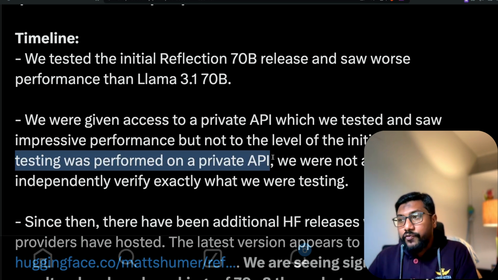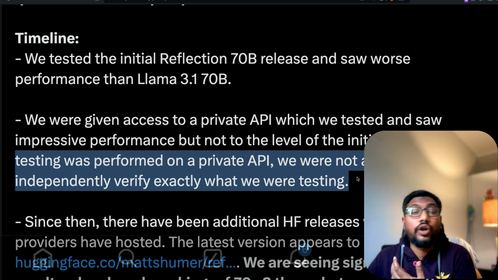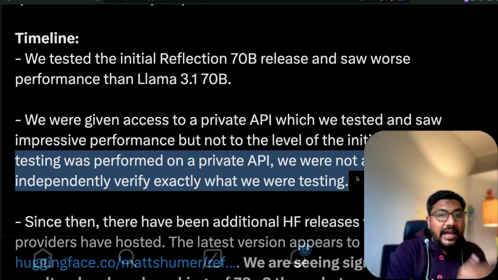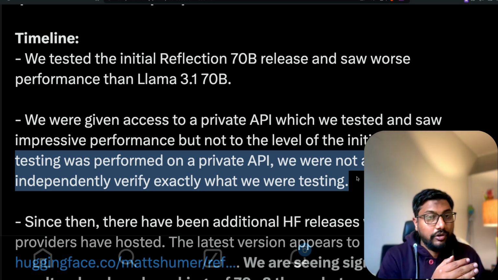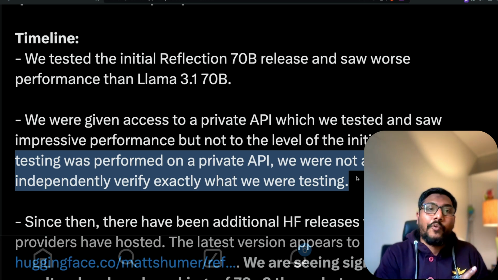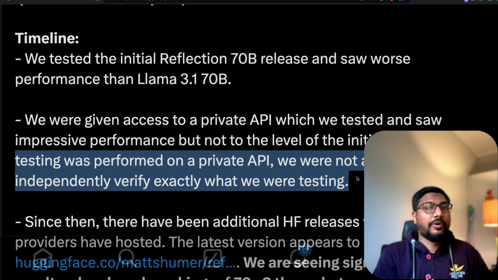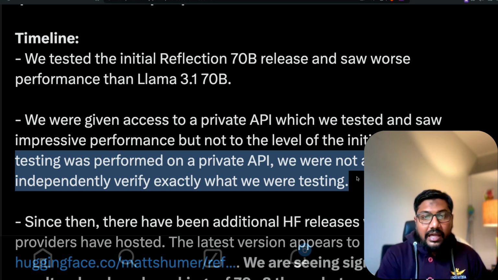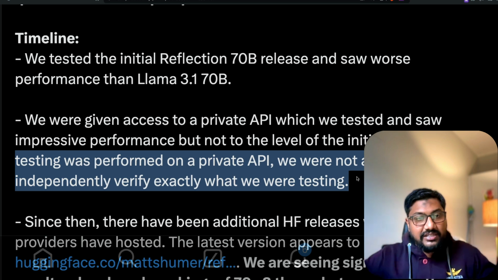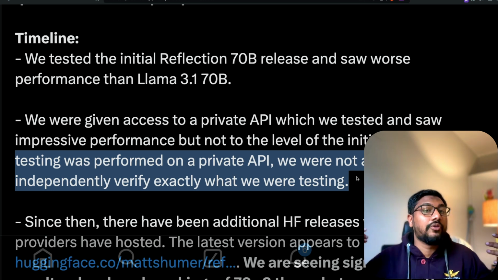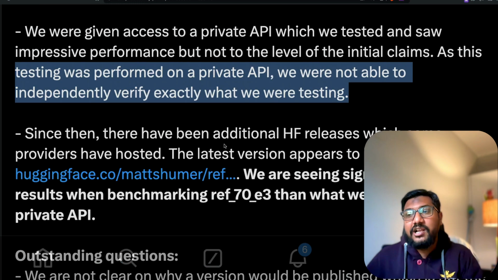As this testing was performed on a private API, we were not able to independently verify exactly what we were testing. Because when you are behind an API, the biggest problem right now with all the API providers for LLMs is that they want to cut cost. So you don't know whether it is a quantized model. You don't know whether it is the actual non-quantized model, but what precision, FP8, int8, FP16. You don't know any of those things. I mean, there are some providers who are trying to be transparent about it, but you do not have any idea until somebody explicitly tells you.